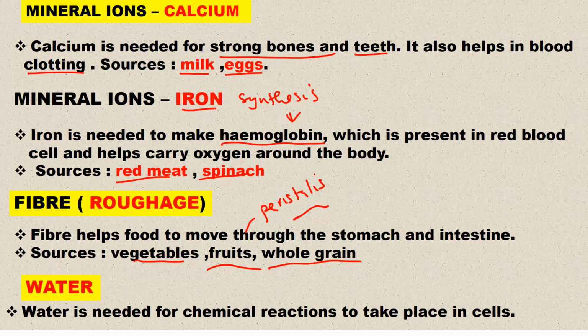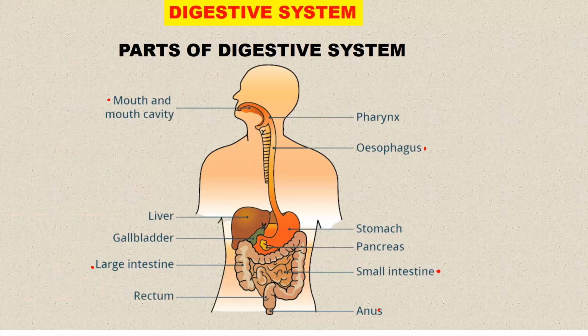The other one that we can look at is water. Water is needed because most of the chemical reactions occur in water. So in other words, it is needed as the solvent in chemical reactions. So water is needed for chemical reactions to take place in living cells.